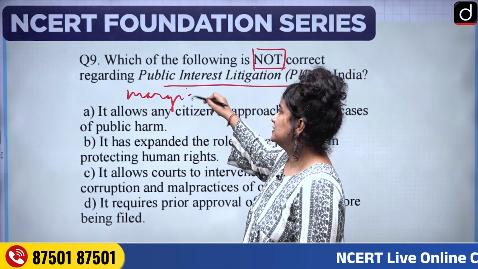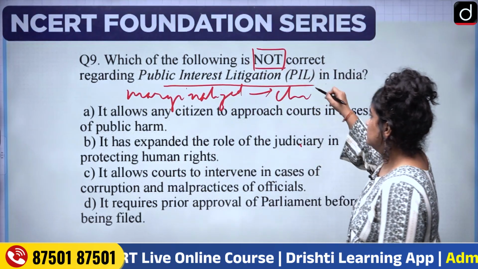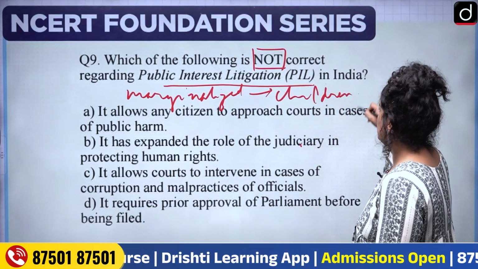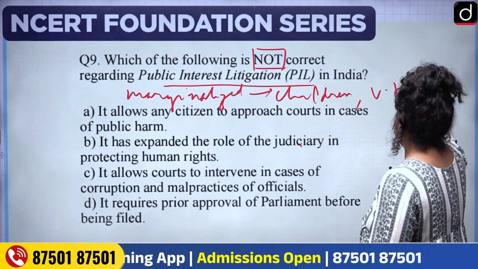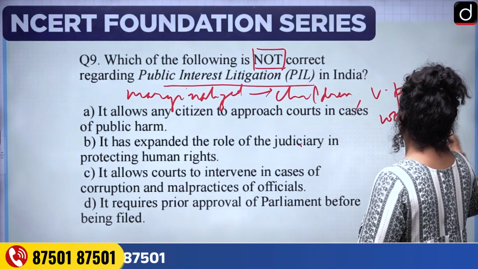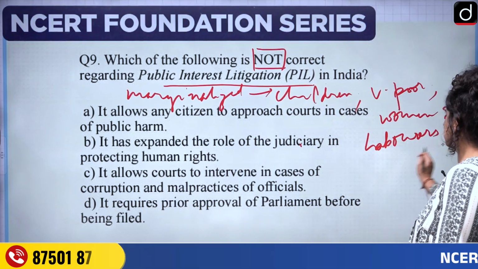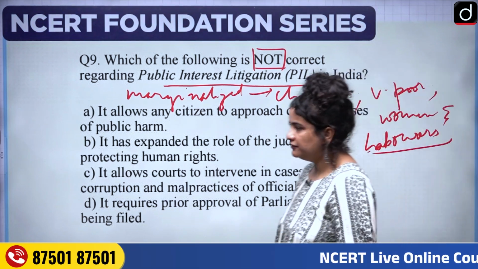Now, what about people, let's say, who belong to the marginalized sections, like children, like very poor people, like some very poor women and laborers? What about these? Can they afford a hefty fee?